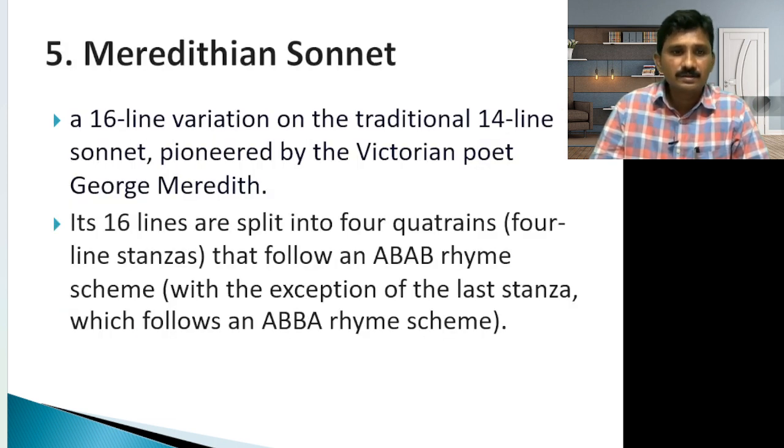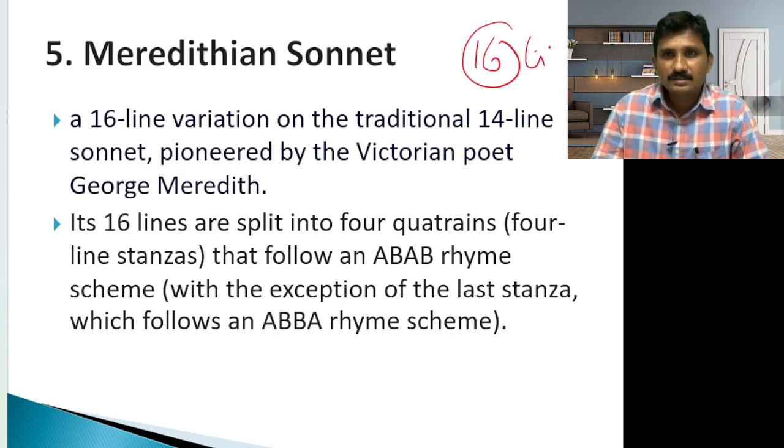Next sonnet is the Meredithian sonnet. What is the Meredithian sonnet and curtal? J.M. Hopkins used an 11 and a half line sonnet, but the Meredithian sonnet is 16 lines. See that, 16 lines. But you must remember that a sonnet is 14 lines, because the standard English sonnet or the Petrarchan sonnet is only 14 lines. These are very minor subtopics, not very important, but sonnet means you remember only 14 lines, that is called a sonnet. And the Meredithian sonnet is a 16 line variation on the traditional 14 line sonnet, pioneered by the